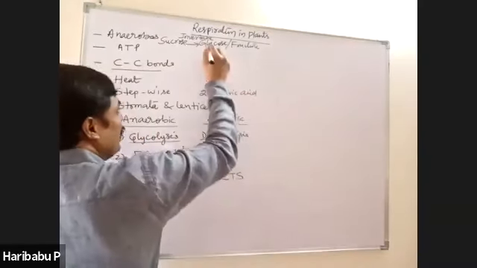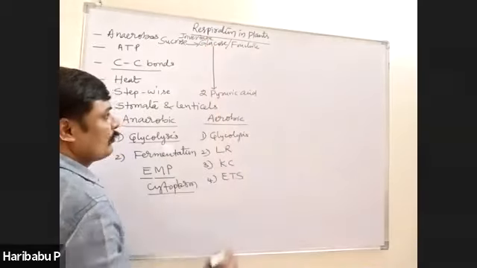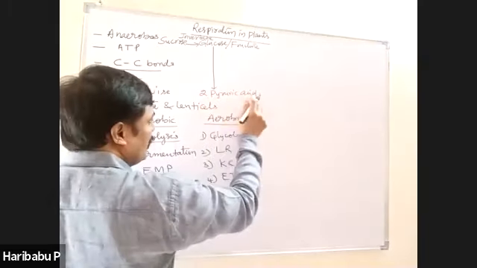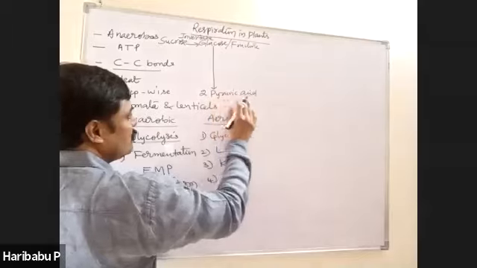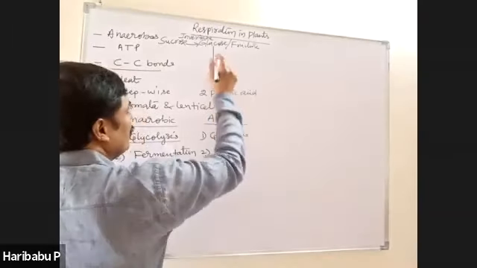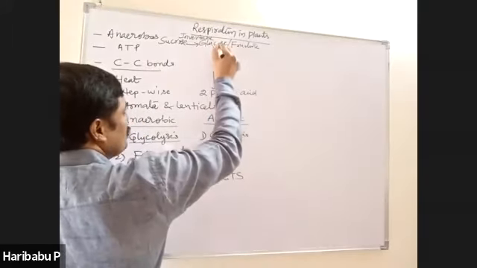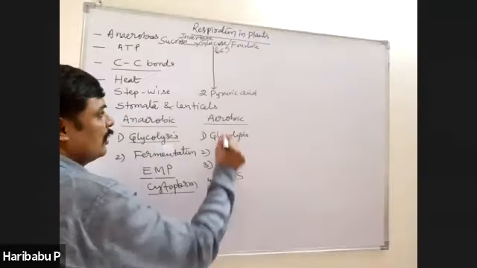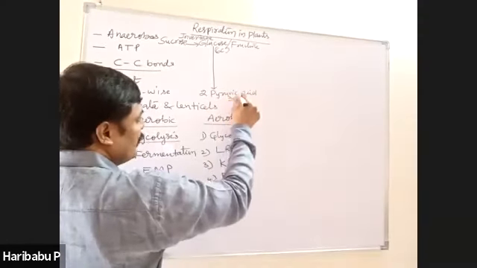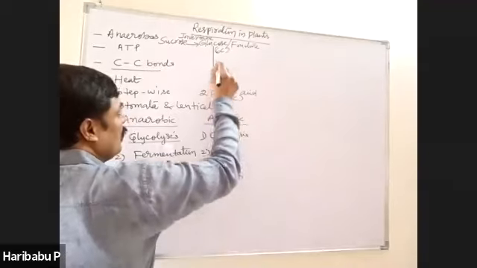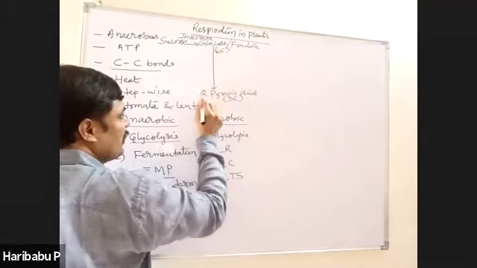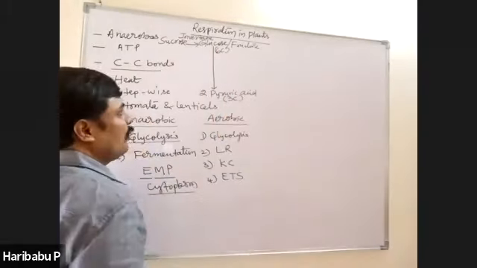Substrate of glycolysis, glucose. End product of glycolysis, two molecules of pyruvic acid. Number of carbons in glucose or fructose, 6 carbons. Number of carbons in pyruvic acid, 3 carbons. Therefore, one 6-carbon compound splits into two 3-carbon compounds.